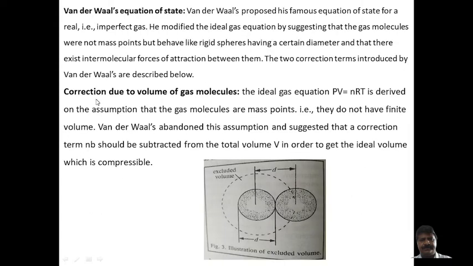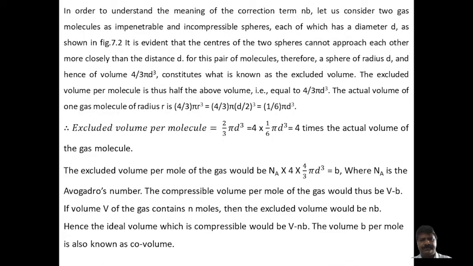Therefore we say that this is the correction due to the volume of the gas molecules, meaning the total volume occupied by the gas molecules. From that we have to subtract the nb value, where b is nothing but N_A into 4 into 4/3 pi d cubed, and this is the b value, also called the van der Waals constant. The volume b per mole is known as the co-volume. Okay, this is the one correction that will be made.